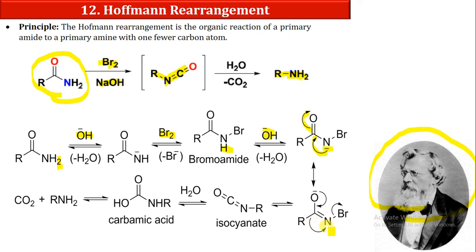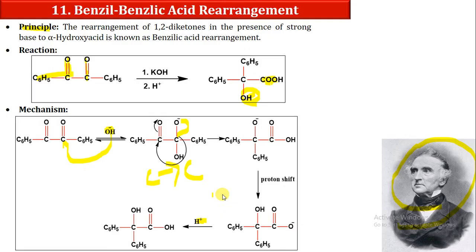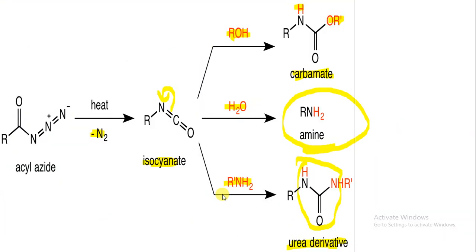Now the nitrogen is electron deficient, so this carbon atom will migrate towards the deficient nitrogen atom. That is why it is known as a C to N migration. This type of rearrangement is known as a C to N migration reaction, where the carbon migrates towards the nitrogen. So suppose I write the R group over here, then the nitrogen atom, then double bond C, then double bond O. Now this is our isocyanate that we have already produced in the Schmidt reaction. In the Schmidt reaction and in the Curtius reaction, isocyanate is generated.